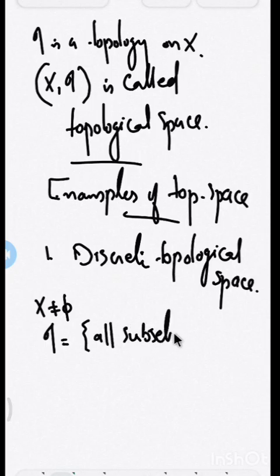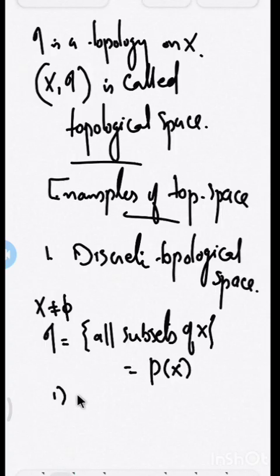I take all subsets of X. So that is nothing but the power set of X. I take tau as all subsets of X, that is the power set of X. Then we can easily prove that this power set of X forms a topology on X. For that we need only verify 4 axioms for the topology. So first one, empty set.